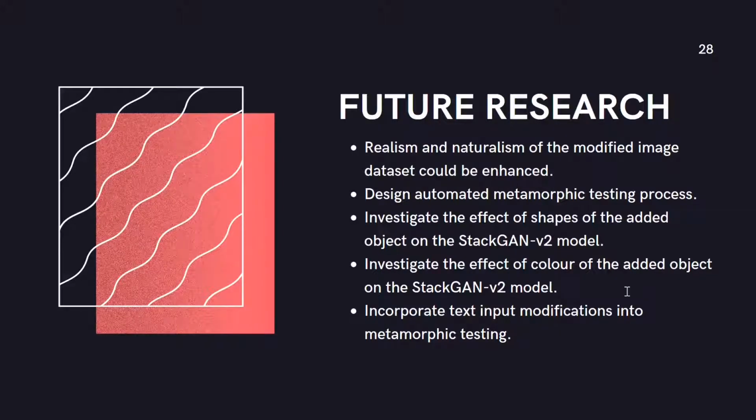For future research, test cases could be implemented with a dataset that contains images that are more real and natural. Future studies could also design an automated metamorphic testing process and investigate further the effect of the shape of the added object on the model. The effect of the color of the added object on the StackGAN 2 model can also be investigated further. And lastly, future research should attempt to incorporate text input modifications into metamorphic testing when it comes to the StackGAN 2 model or image synthesis models.